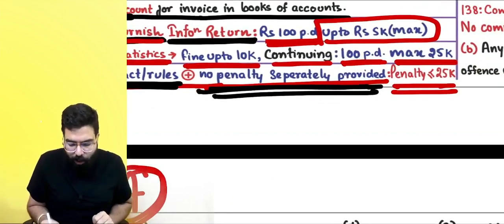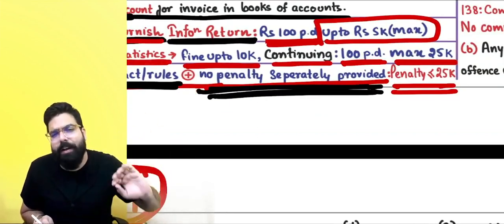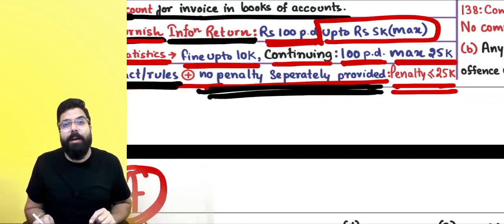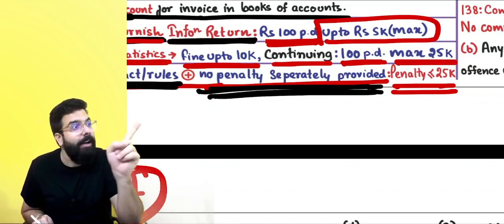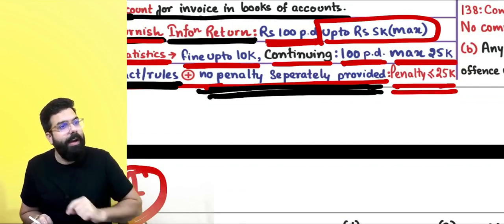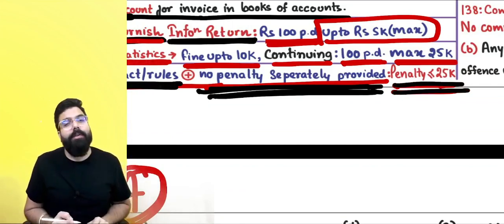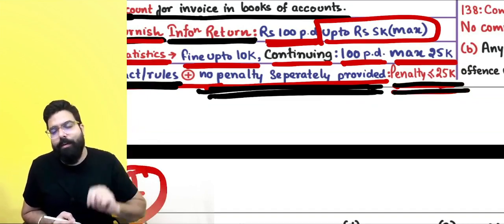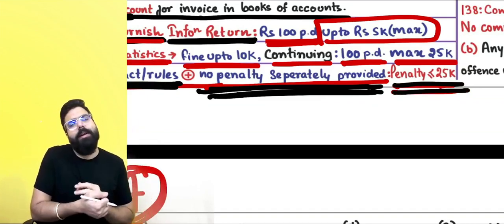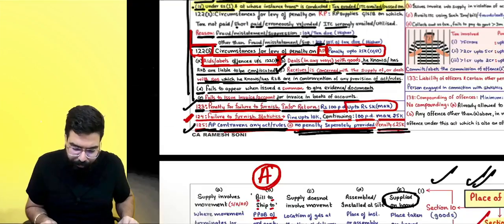No penalty is told under section number 122, 123, 124. Anywhere, no penalty is told. But I want to levy a penalty on you. I want to make you straight, so that you start filing your returns on time. If you are not filing your returns on time, then a penalty of less than or equal to 25,000 under CGST and less than or equal to 25,000 under SGST, which is 50,000 under IGST, can be imposed by the officer if he wants to.